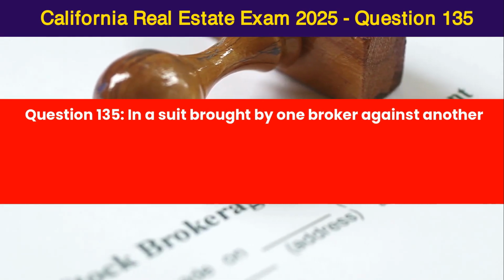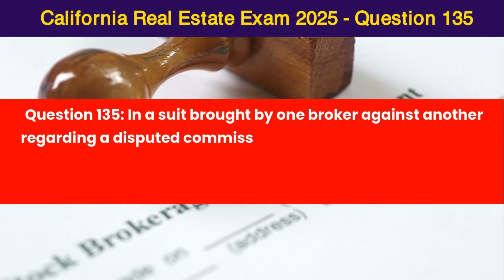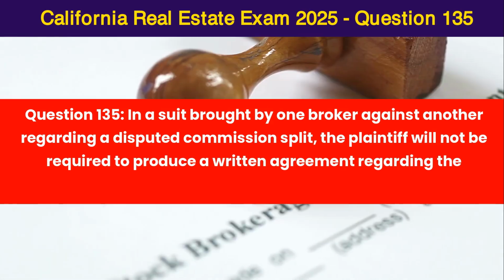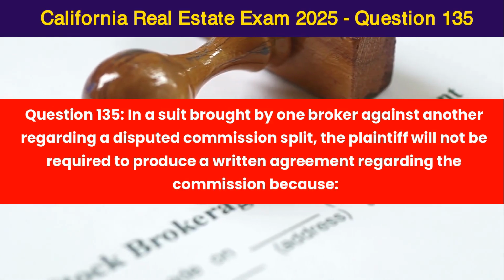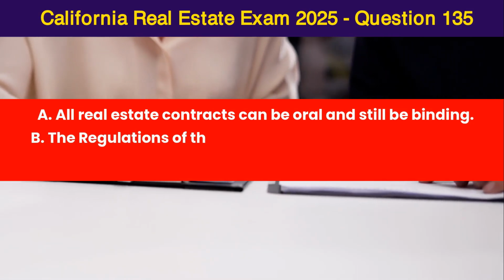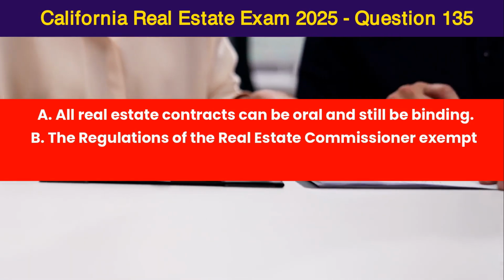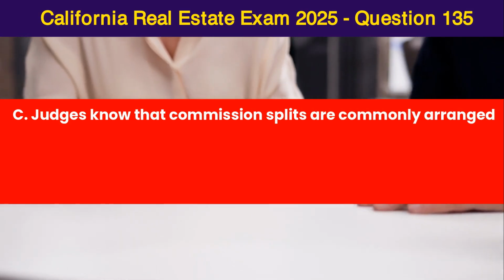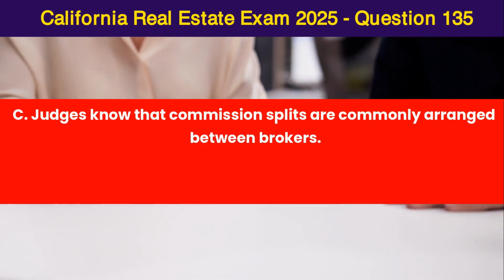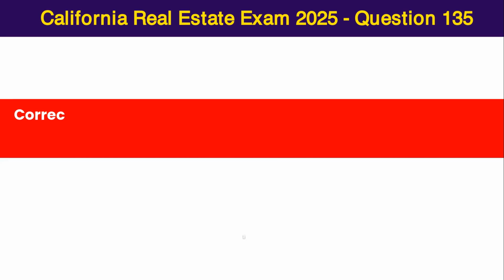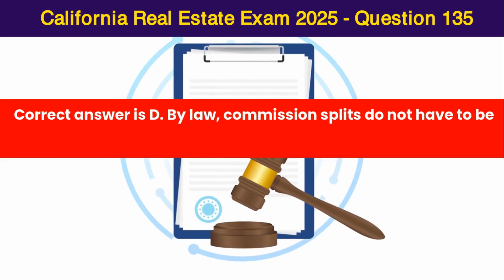Question 135. In a suit brought by one broker against another regarding a disputed commission split, the plaintiff will not be required to produce a written agreement regarding the commission because: A. All real estate contracts can be oral and still be binding. B. The regulations of the real estate commissioner exempt commission splits from being in writing. C. Judges know that commission splits are commonly arranged between brokers. D. By law, commission splits do not have to be in writing to be enforceable. Correct answer is D.